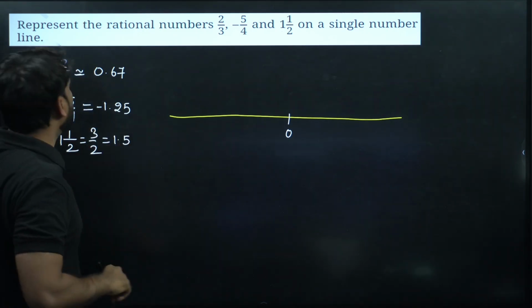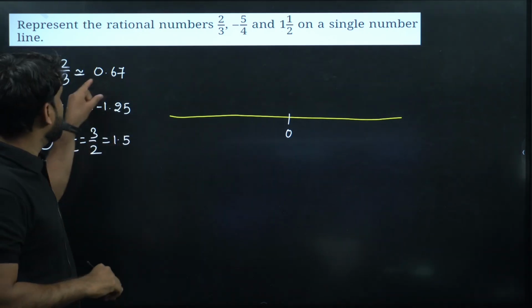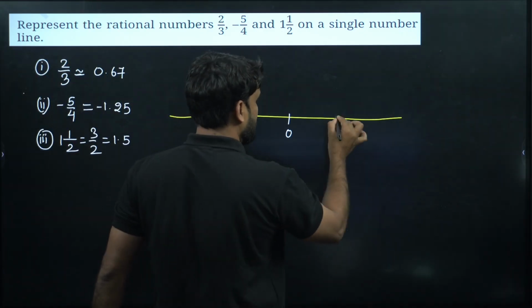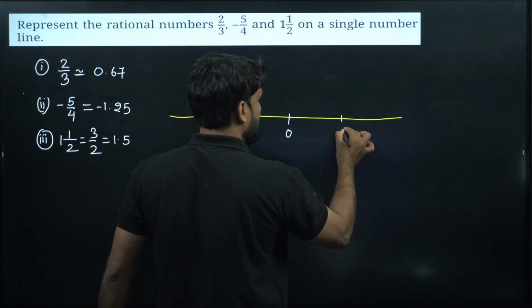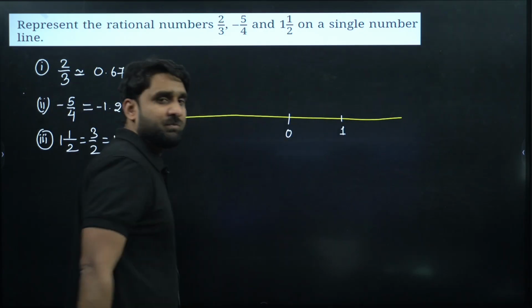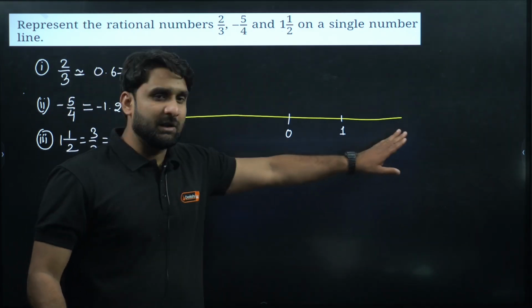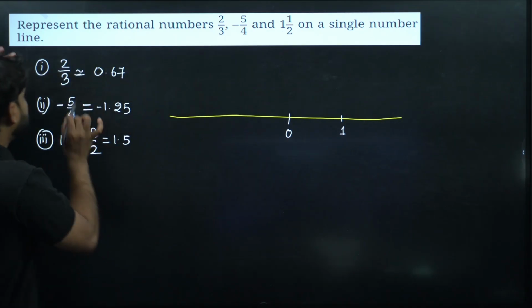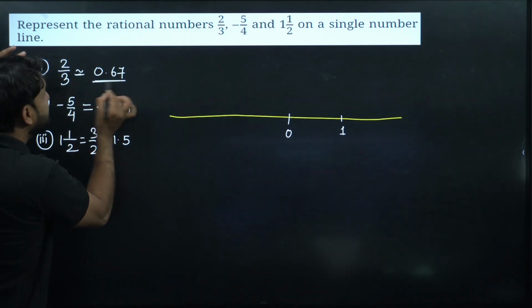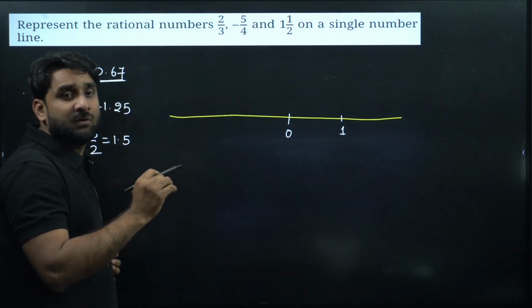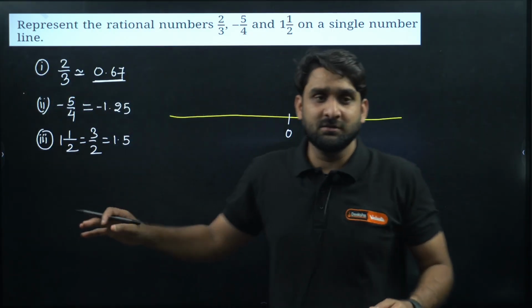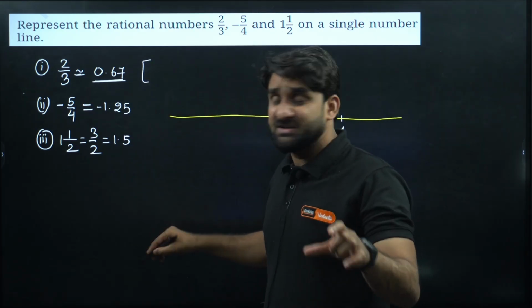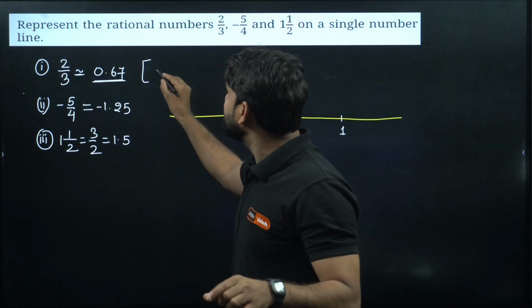So how to draw this on the number line? This point I'm talking about. Listen. This is 0, and 1 will be here. Don't write 2 directly. Just wait for a little while. Only write 1. Because this number is 0.67, it is confirmed that this number 0.67 will lie. 0.67 means what?